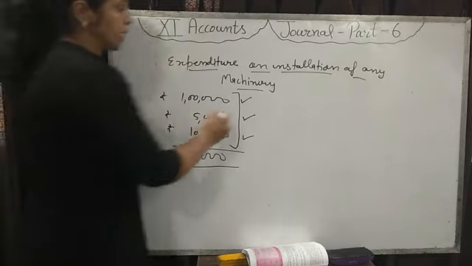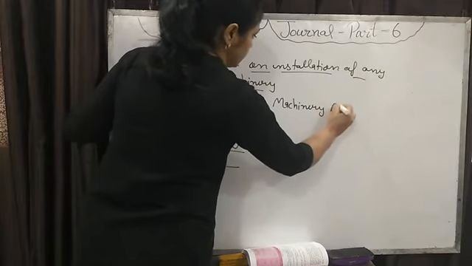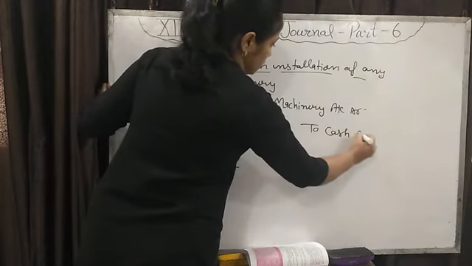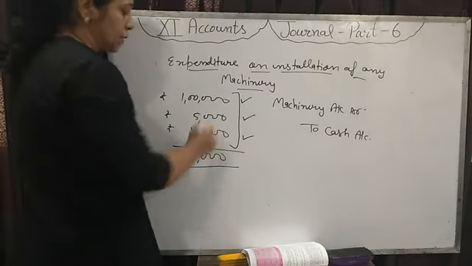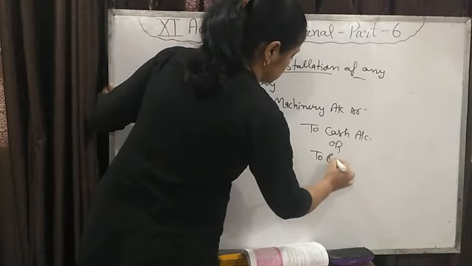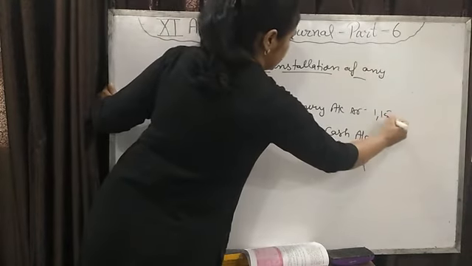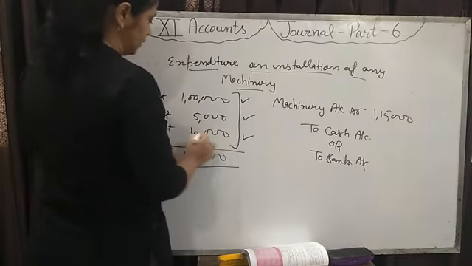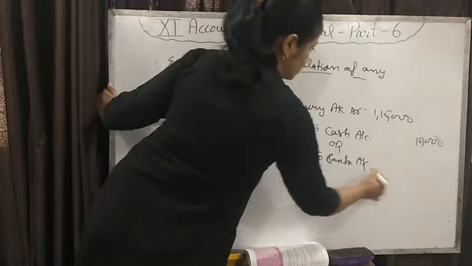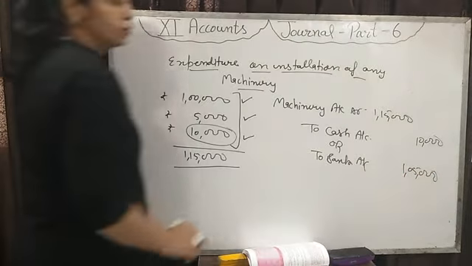Then what entry will be passed for this? Machinery account debit to cash account. If we are paying by cheque, then we can write to bank account. The total amount we will write is 1,15,000. For example, if we are paying 10,000 in cash, then in front of cash we will write 10,000 and the remaining 1,05,000 we will write in front of bank account.